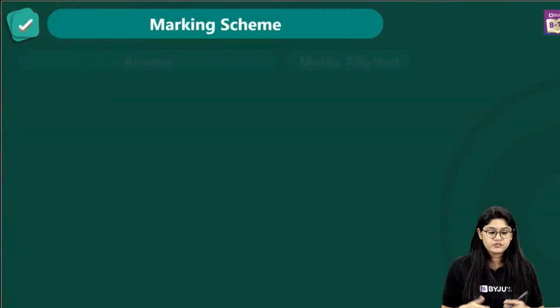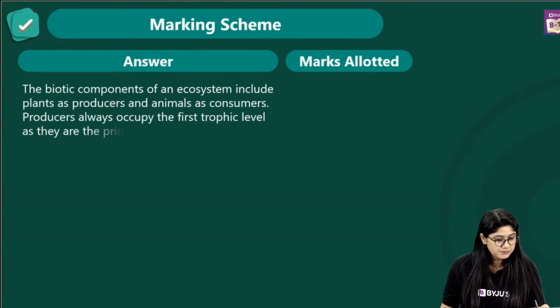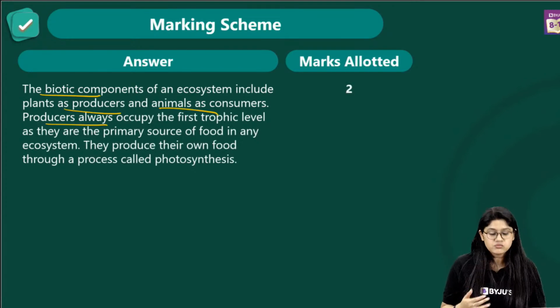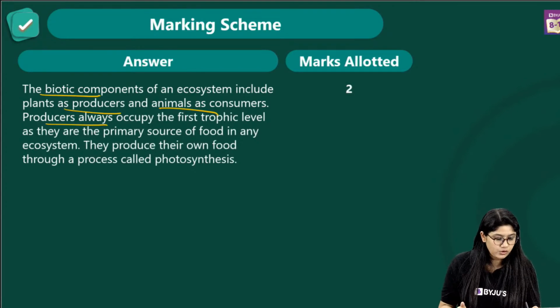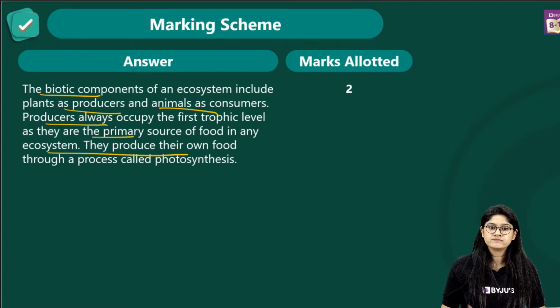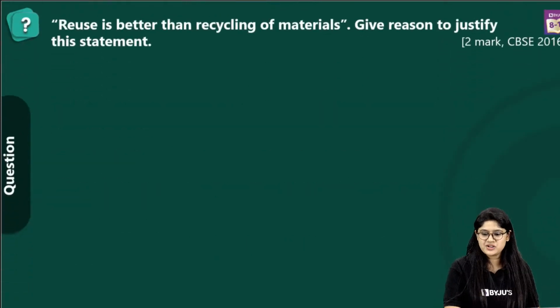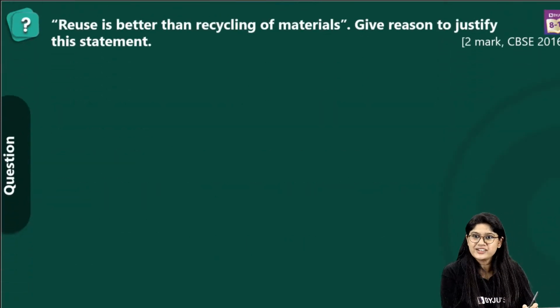So this is how we can frame our answer, right? The biotic components of an ecosystem include the producers and the animals. Producers always occupy the first trophic level because they can produce their own food. Easy? Nice, right? Next question, everyone. A very interesting next question.